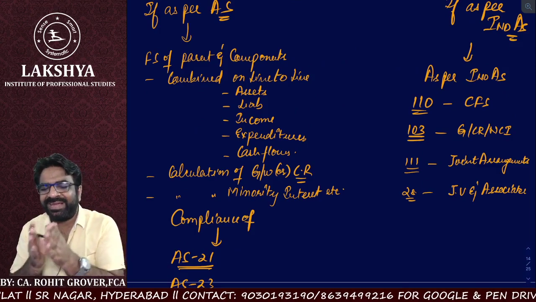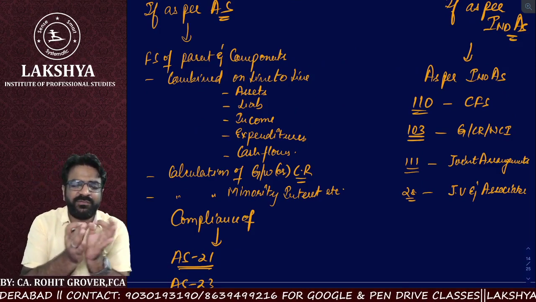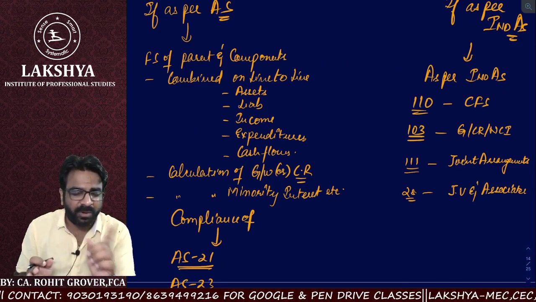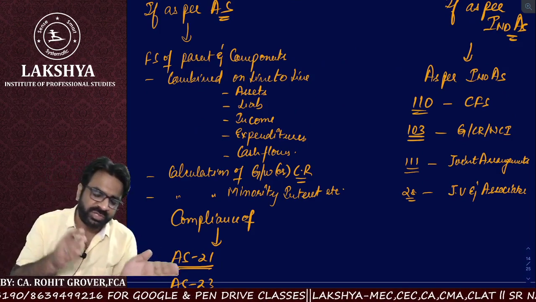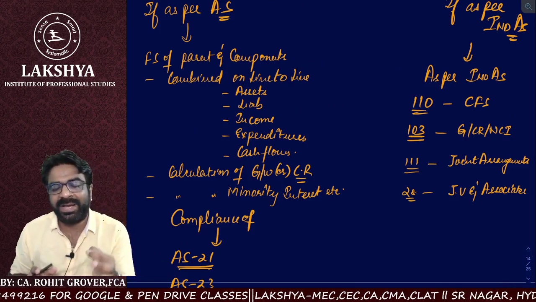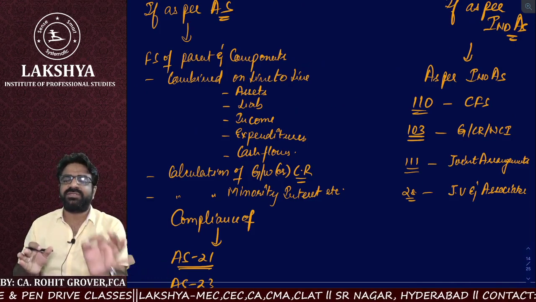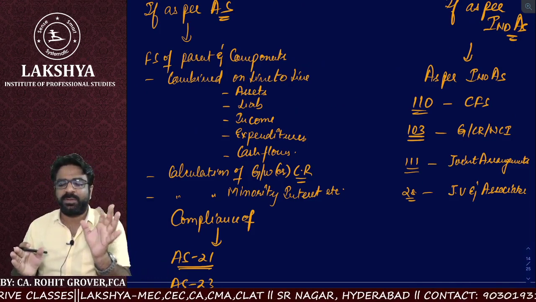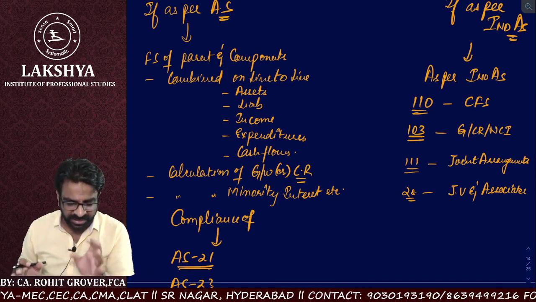It talks about the calculation of goodwill, calculation of capital reserve, or calculation of non-controlling interest, not minority interest. Then they have to follow IND-AS 111, which talks about joint arrangements, and IND-AS 28, which talks about joint ventures and associates.